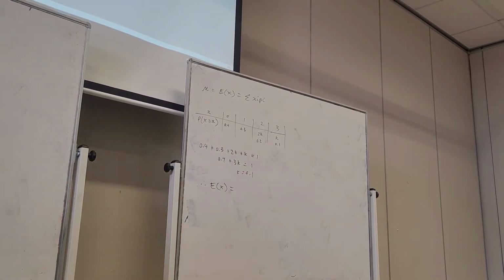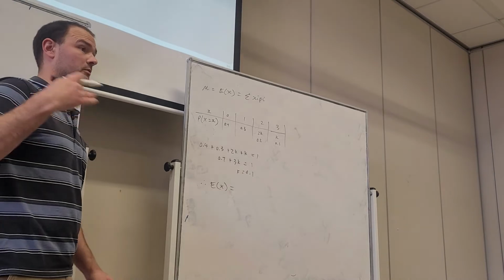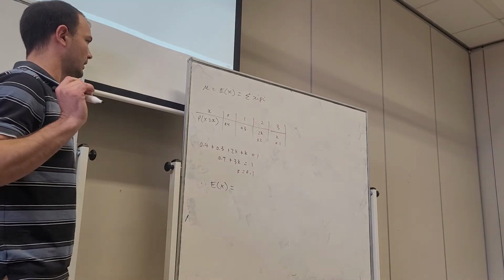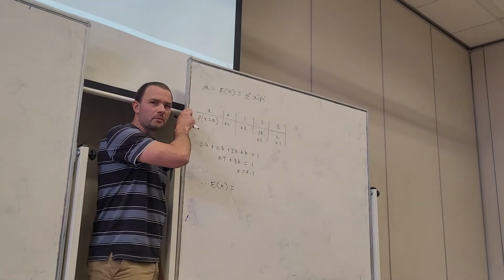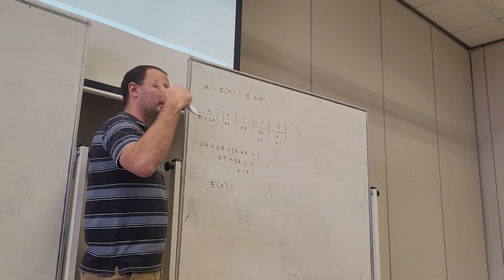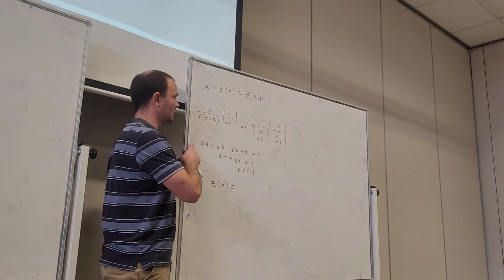So, what are we doing? We're finding E of X. I'm going to show you how we do it manually first, and then I'm going to get into some calculator skills, which will probably take a bit of time, but it's important that we go through some settings on our calculator. So firstly, this is what we call the mean of a probability distribution. Remember, we've already talked about the median and the mode. We know how to find them. Now we're talking about the mean.